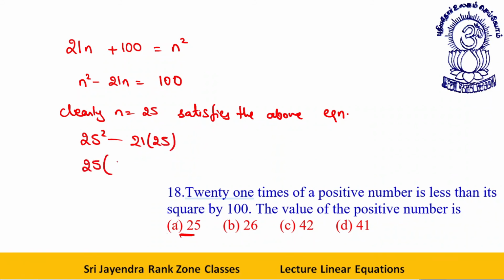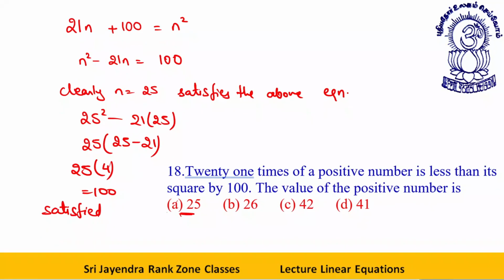You take 25 common, you get 25 into (25 minus 21), 25 into 4 is equal to 100, satisfied. Okay. Therefore, option A is the answer.